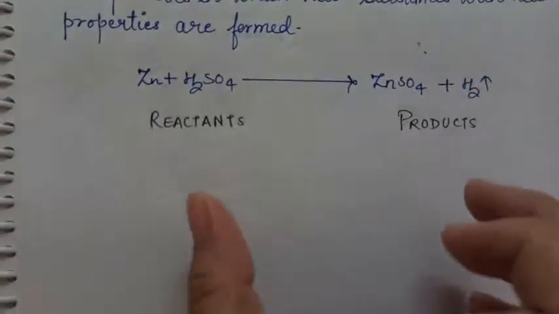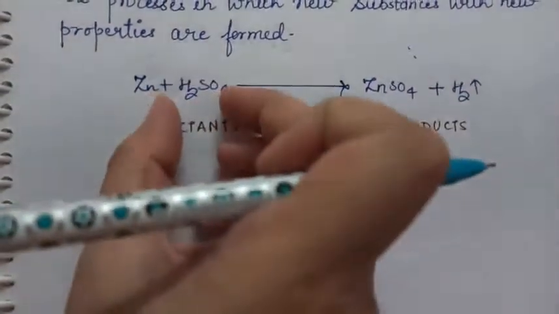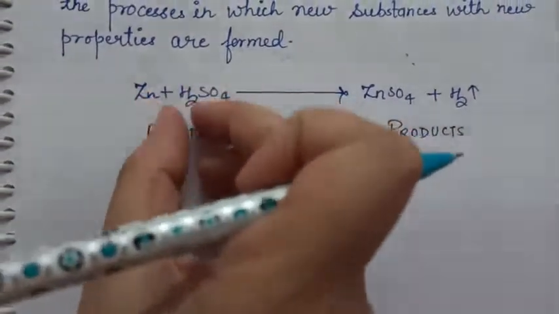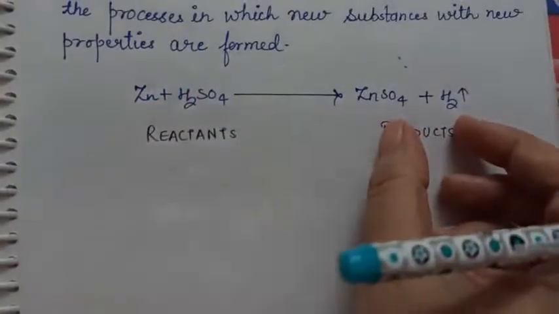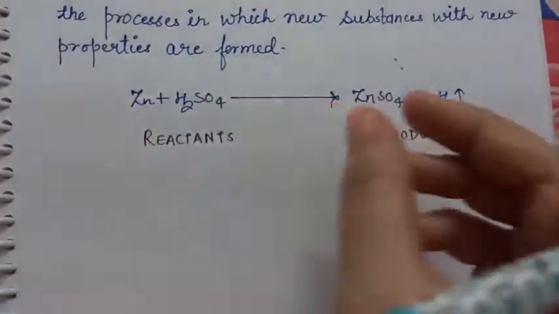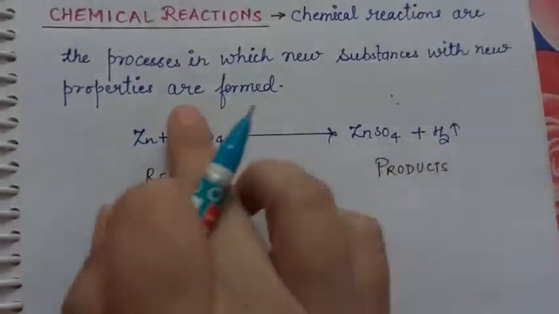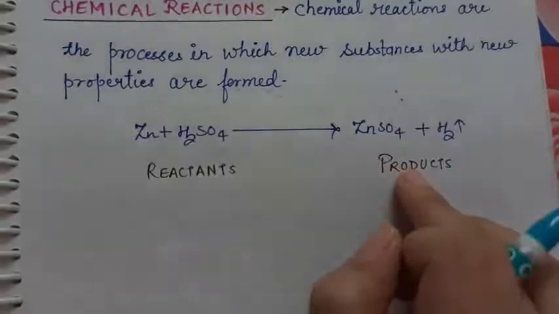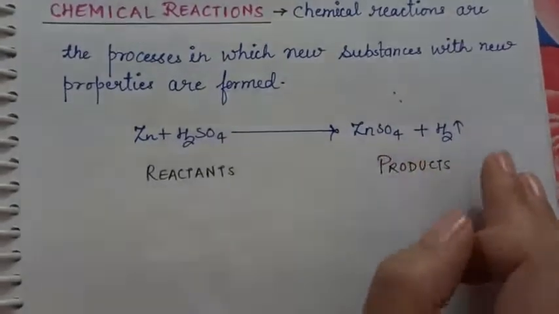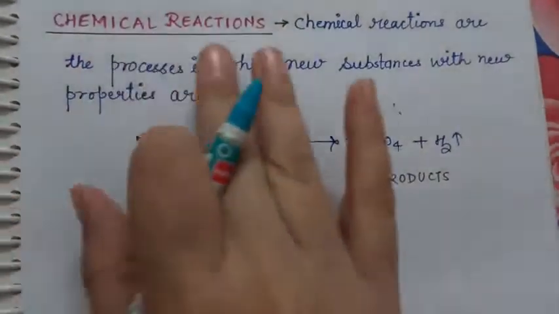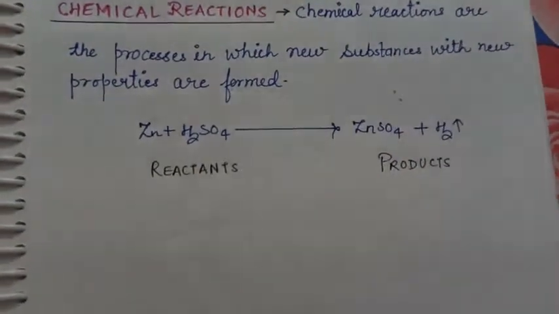Right? What does it mean actually? It means when these two things react, they form this. So reactants react to form products. And this process of reaction of reactants and making of products, which are entirely different from the reactants, is called a chemical reaction.